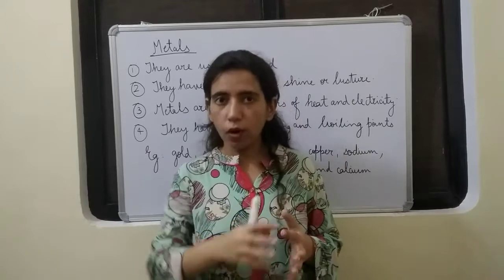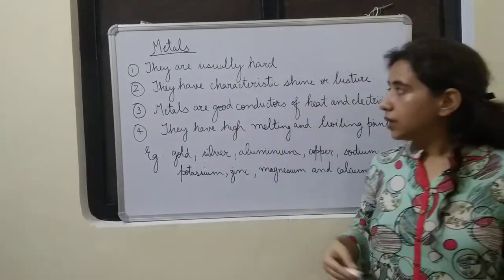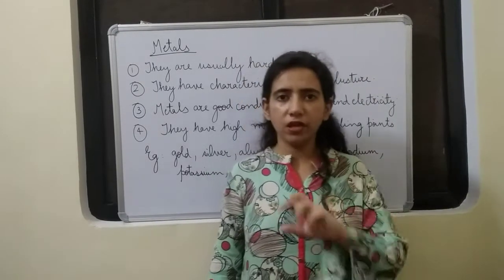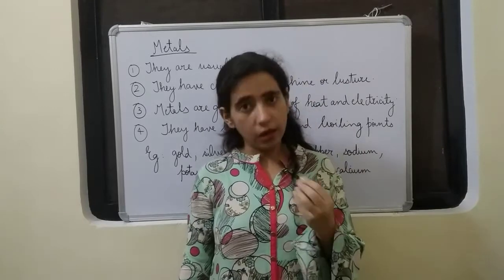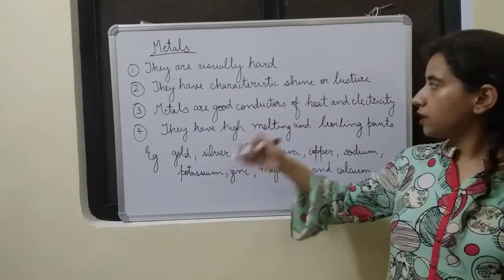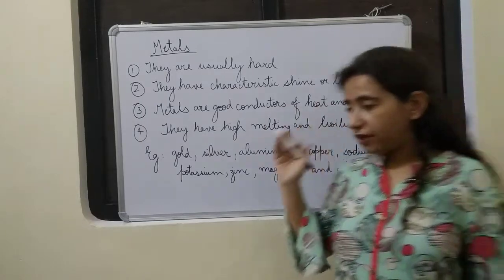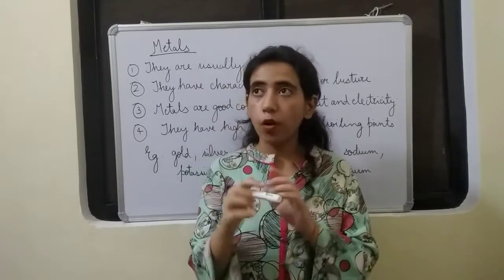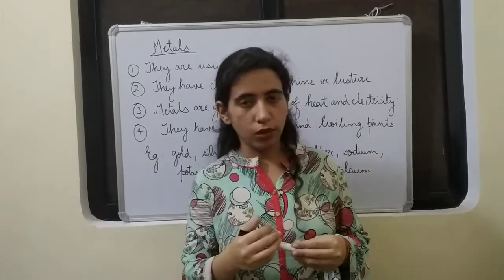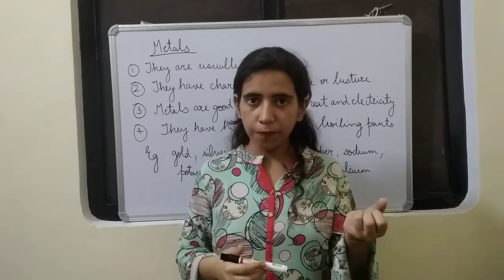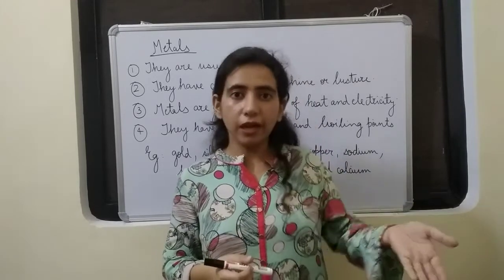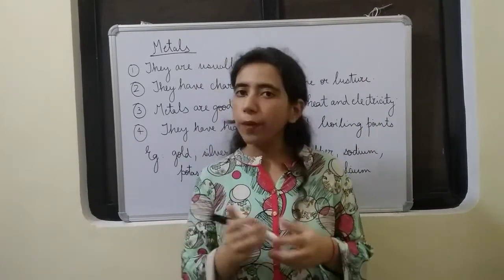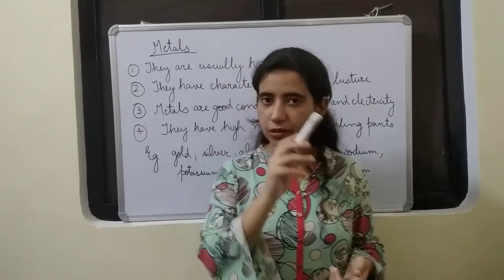So we can say usually all the metals are hard. Second one, they have a characteristic shine called luster. All the metals are very shiny, and that shine is called luster. Okay. Then metals are good conductors of heat and electricity. That means they allow heat and electricity to pass through them. That is why all the wires are made up of metals only. In fact, the cooking utensils are also made up of metals, because in that heat is to be transferred. In the wire, what is transmitted? Electricity is transmitted. So metals are good conductors of heat and electricity.